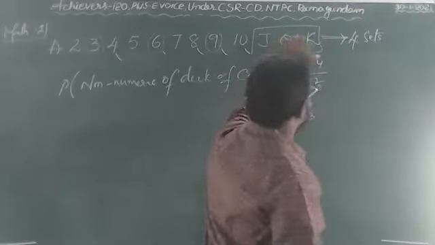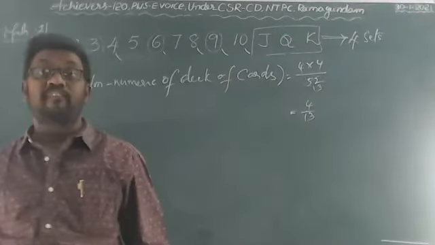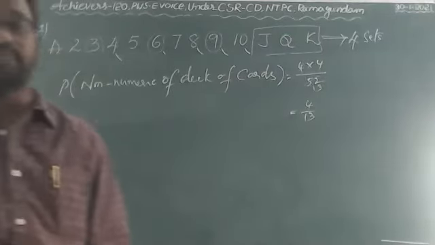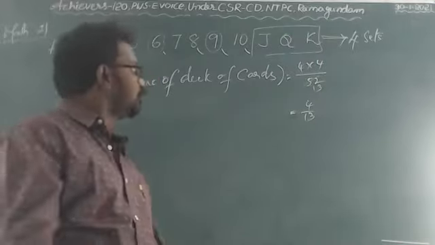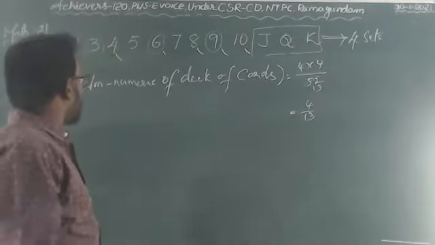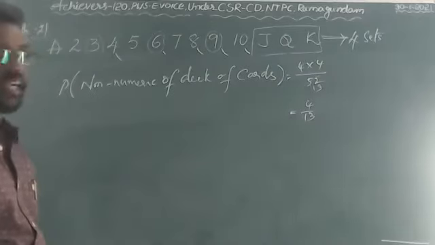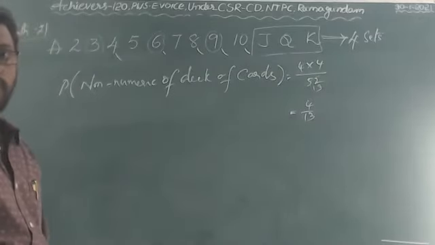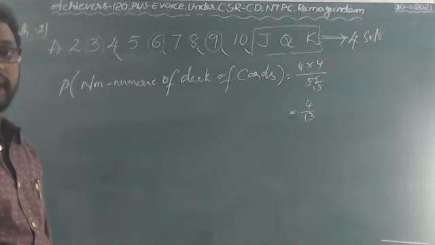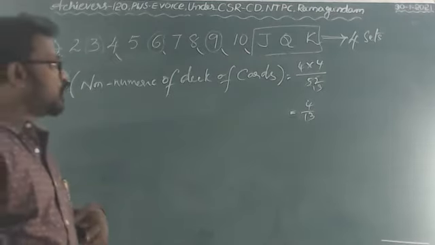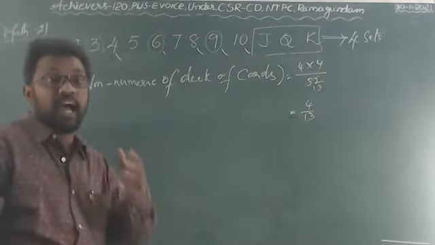A, J, Q, K are alphabets, not numeric. So the probability of getting a non-numeric card is 4 into 4 sets, that is 16 by 52, which is 4 by 13 after calculation.